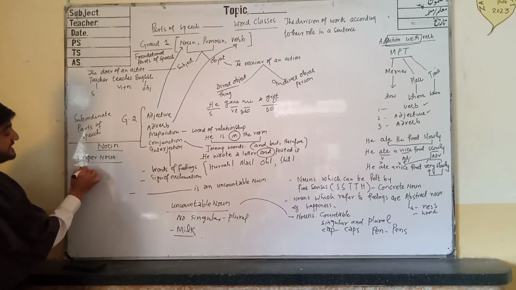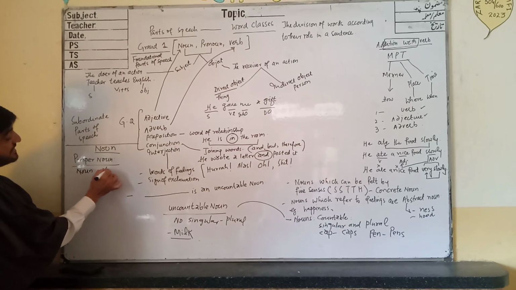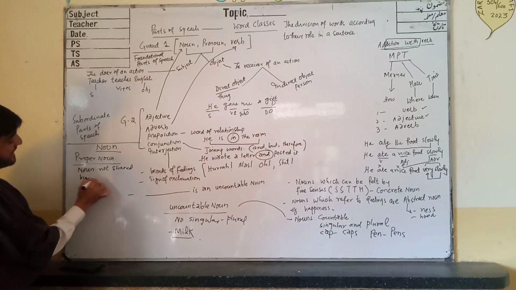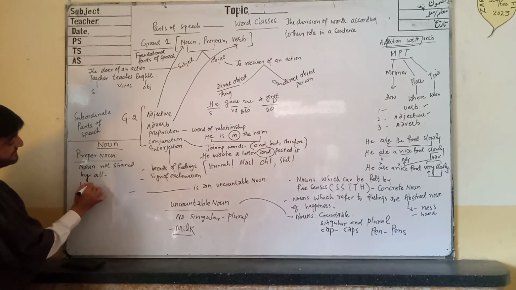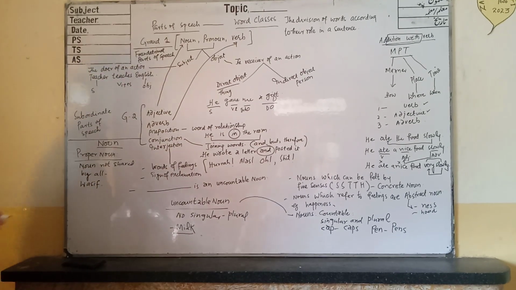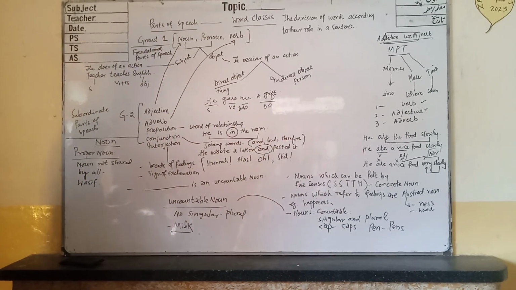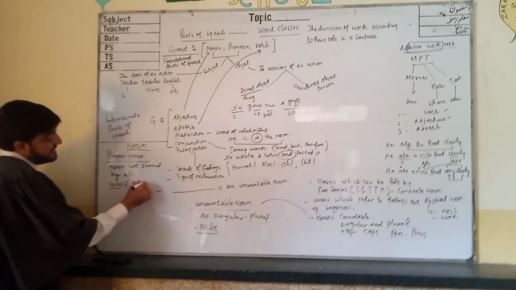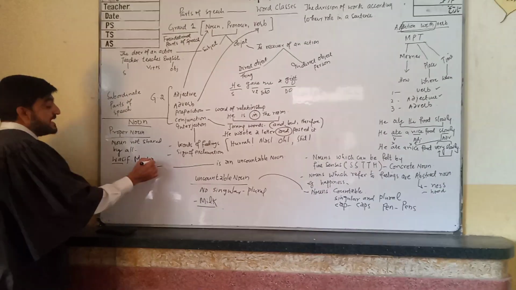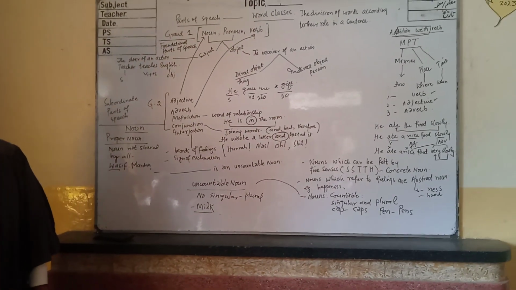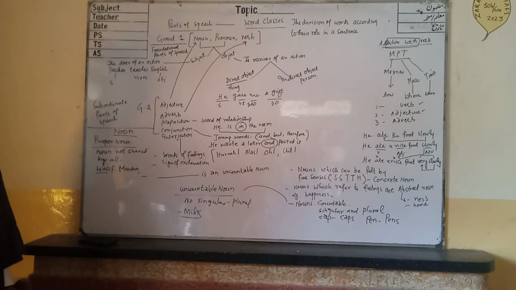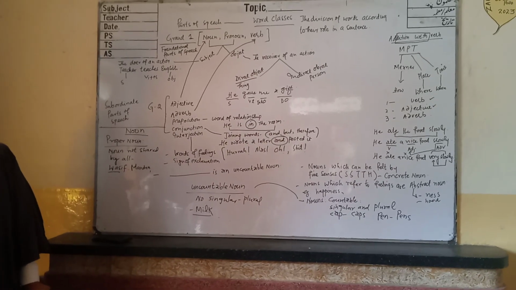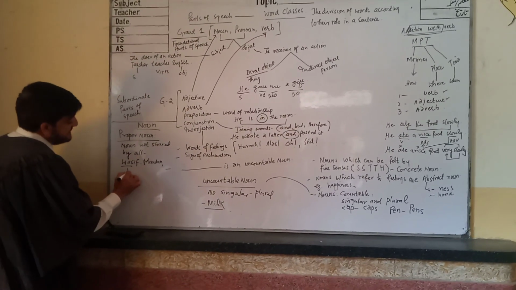So proper noun means noun not shared by all. A proper noun may refer to a person, a place, or something. Something means which has a physical body. For example, turning chair.